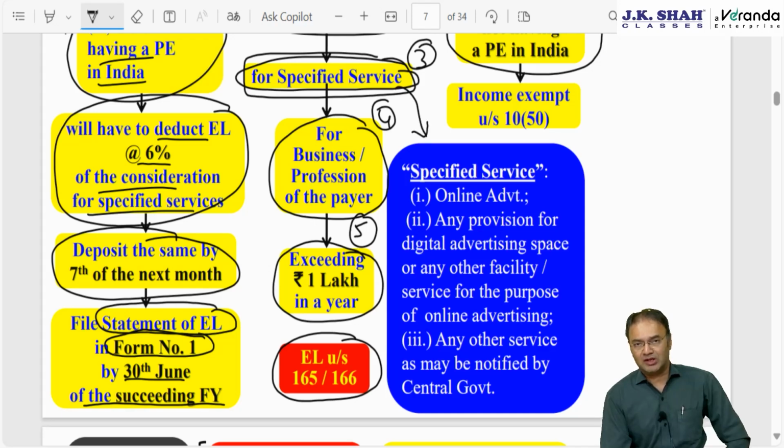That also comes in the exam as a theory question, and even for a practical question you will have to reproduce the meaning of specified service. That's why remember 3 points. It is 2 plus 1. 3 services are called specified service. Third one, why 2 plus 1? Because the third one is any other service as may be notified by government. Up till now nothing else has been notified. Therefore technically there are only 2 services.